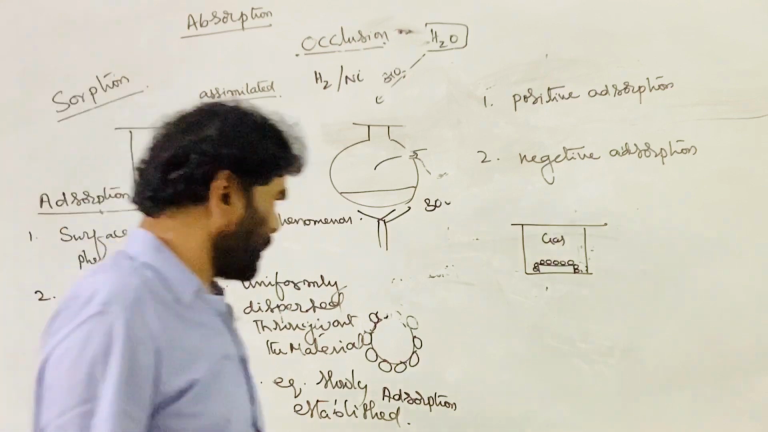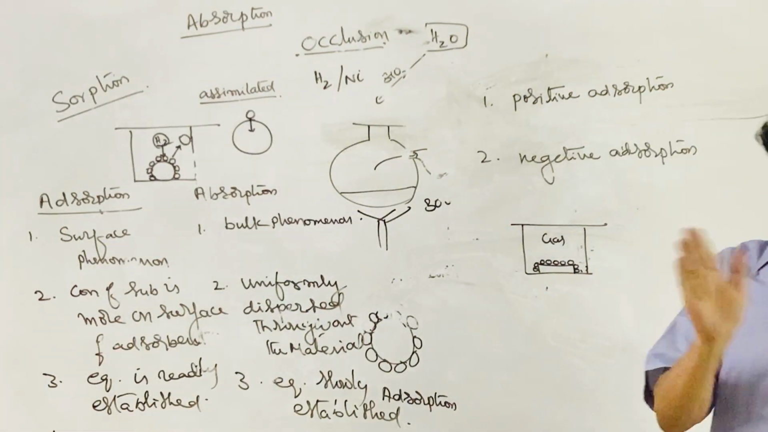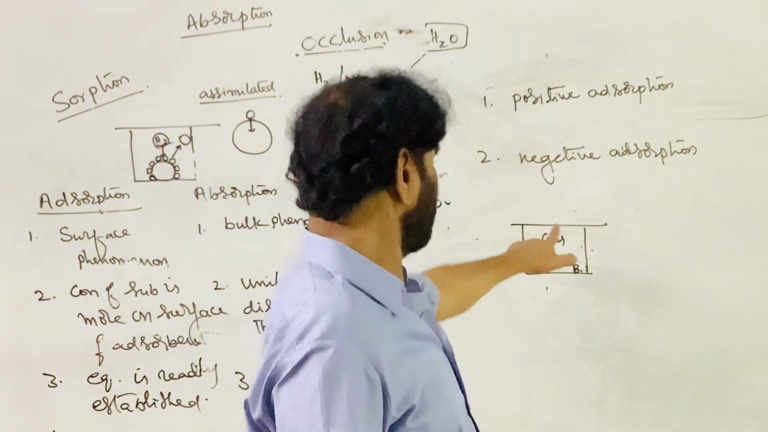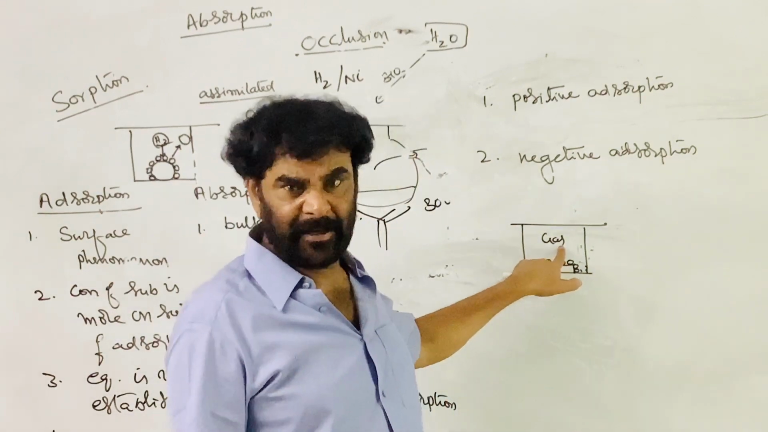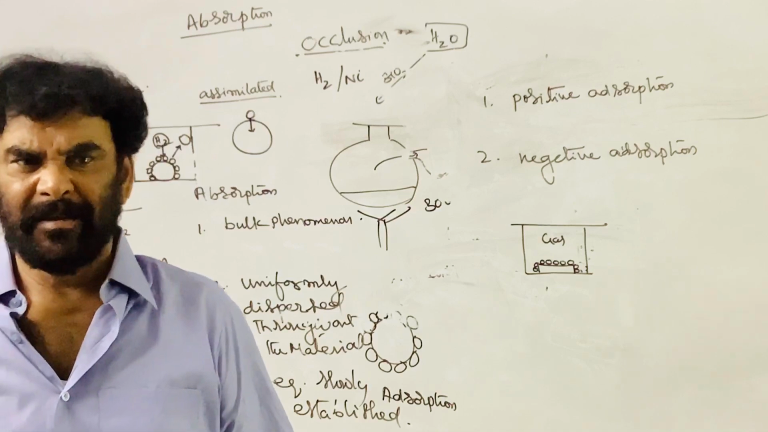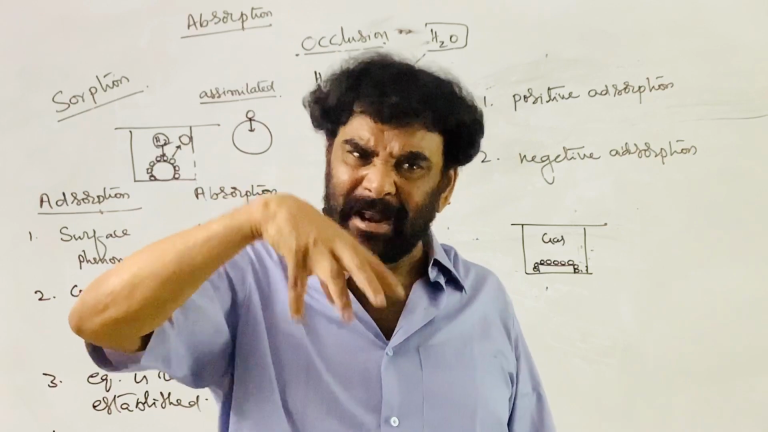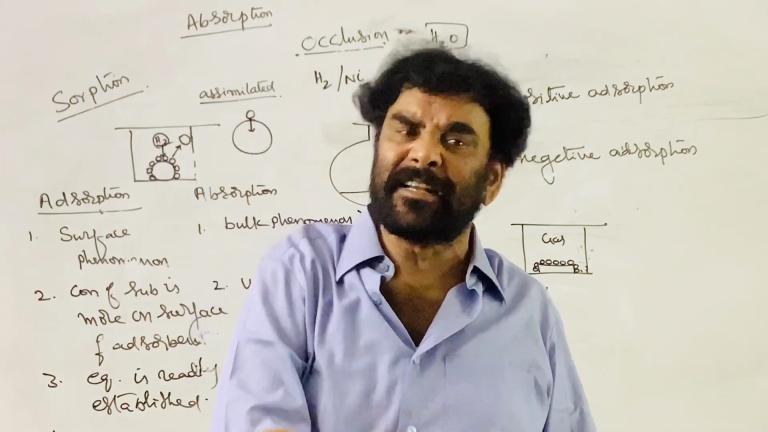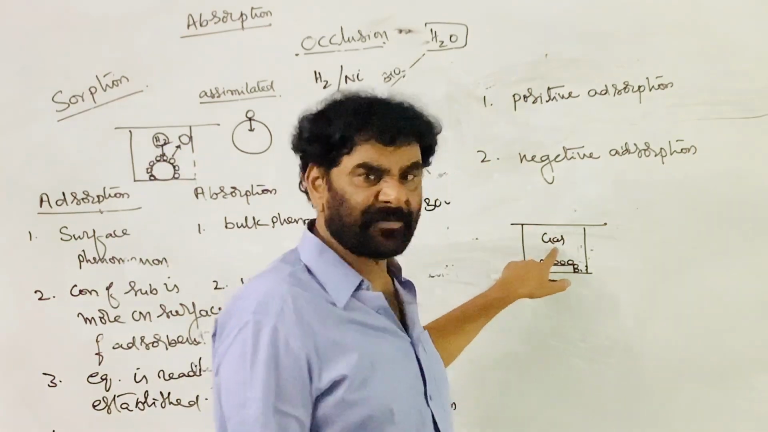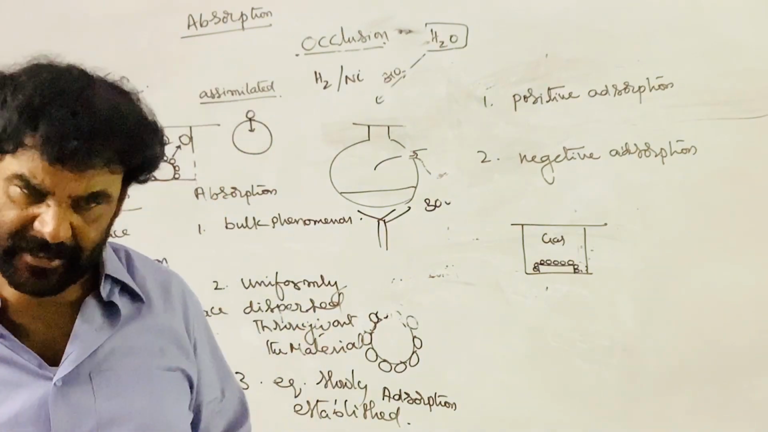What is negative adsorption? It is the reverse of the adsorption process, in which the concentration of the adsorbate on the surface of the adsorbent is less than in the corresponding phase. Some are more adsorbed, some are less adsorbed. If the number of adsorbed molecules present on the surface of the adsorbent is less than in the corresponding gas phase, then it is called negative adsorption. I think it is understood.